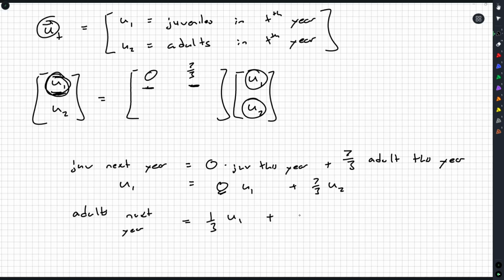But then there's also the adults who survive, and the adults survive half the time, or half the adults survive, so half of the current adult population, and we can slot these numbers into place here. So we get our matrix for how the population changes. Next year's population is [0, 7/3; 1/3, 1/2] times the vector representing this year's juvenile and adult populations.